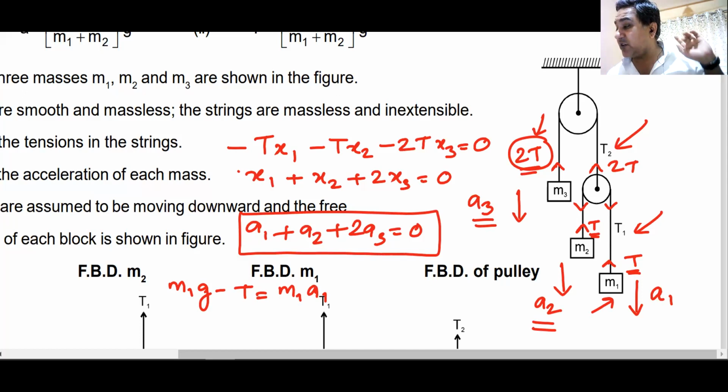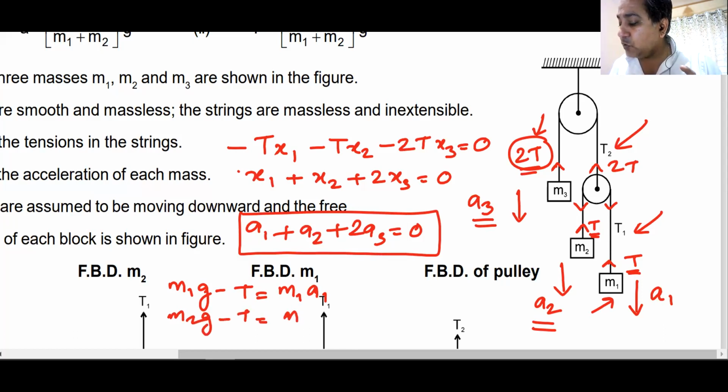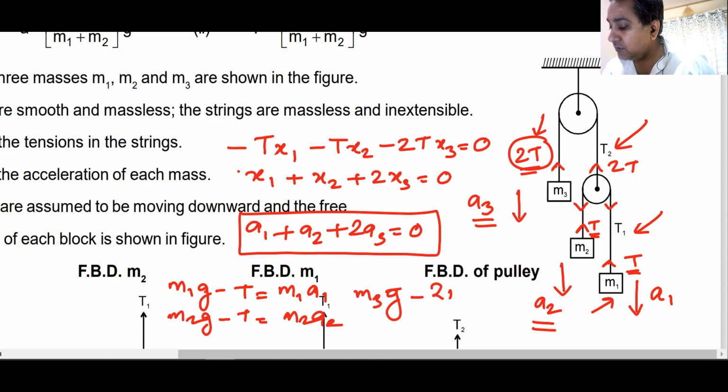For block M2, it is simply M2g minus T equals M2a2. For block M3, which is also moving down, M3g minus 2T equals M3a3.